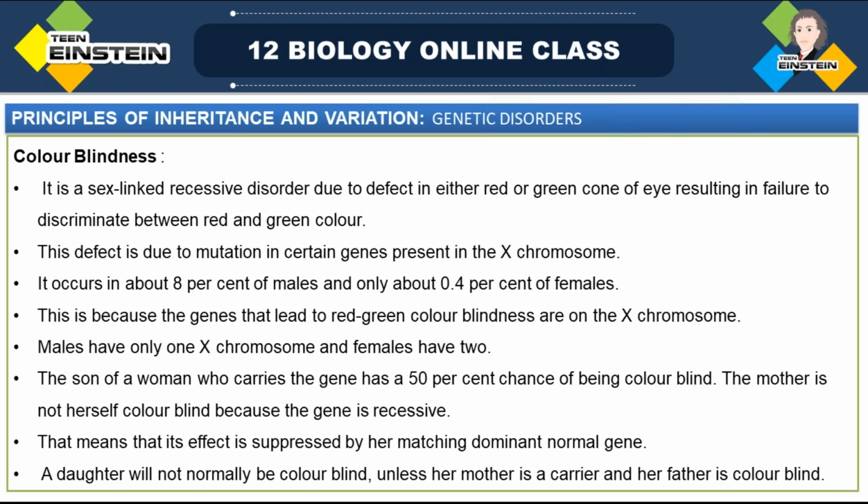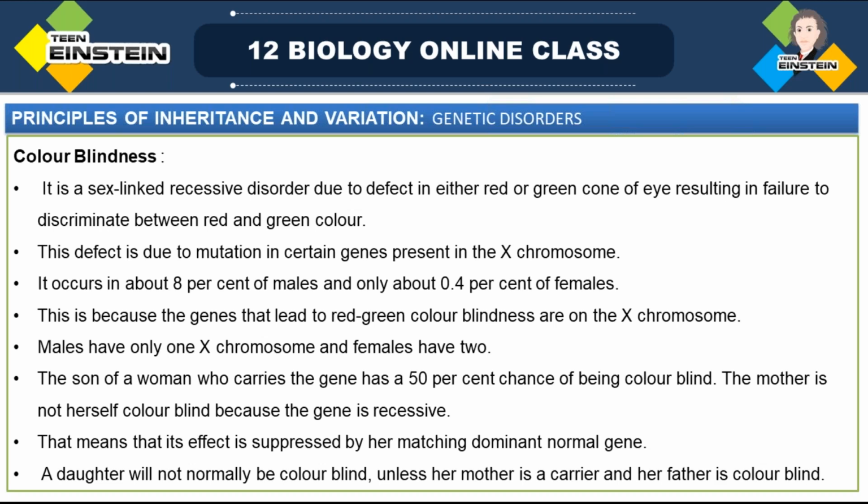So it will be difficult to differentiate the red and green colors, because those affected people will be unable to differentiate these two colors. So it is a disorder due to a defect in either the red or green cone of the eye, resulting in failure to discriminate between red and green color. They will fail to discriminate between red and green color.